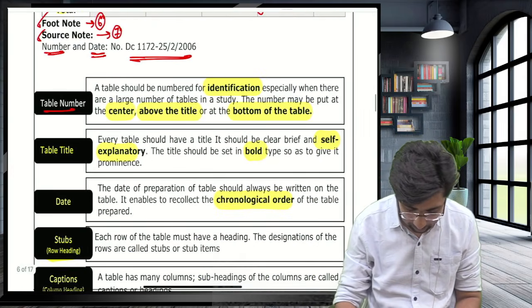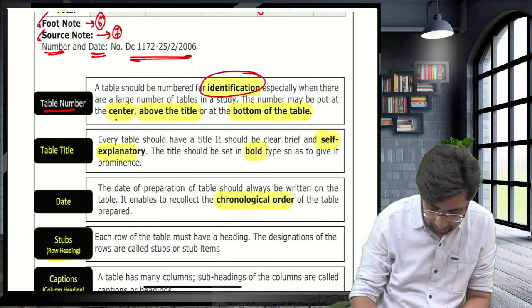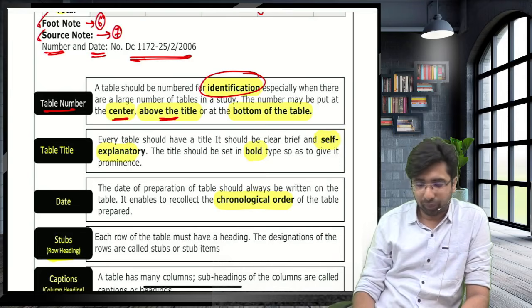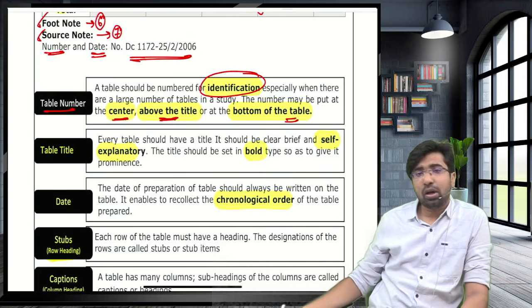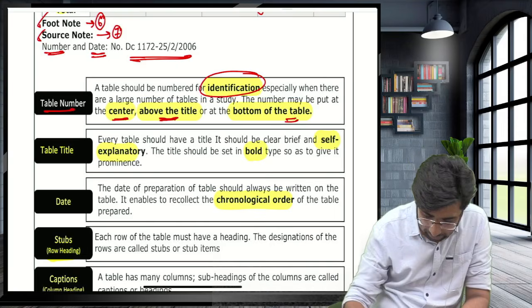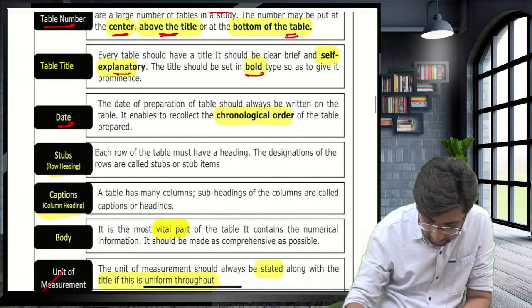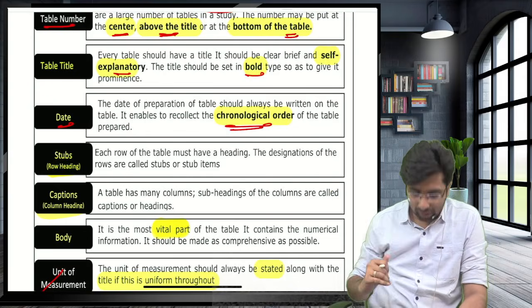Table number: identification. It is placed in the center above the title. Above the title there is a table number. You can also write it at the bottom of the table. Table title, guys, is explanatory and is written in bold. Date, chronological order, is written below the table.